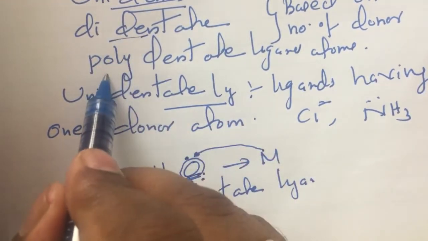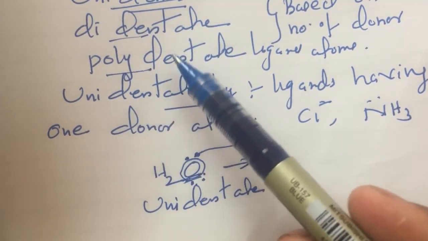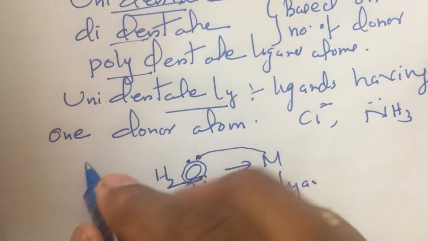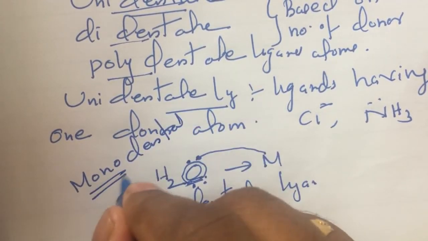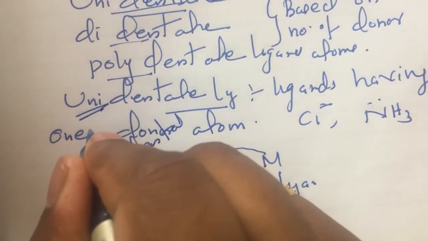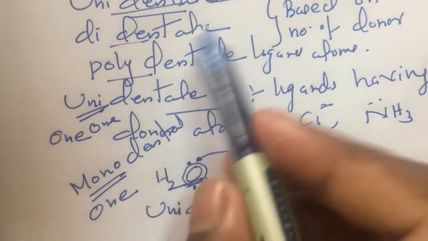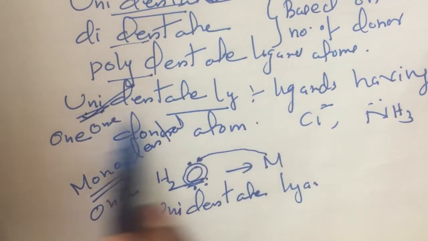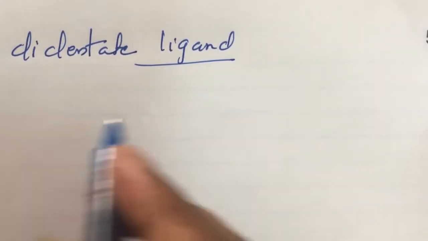Okay, and didentate and polydentate I will explain now with their examples. Clear? Did you understand what is unidentate? Unidentate is also called monodentate. Mono means one, and uni also means one. So you can call it unidentate or monodentate, but in the NCERT textbook the term used is unidentate. So you can learn this: unidentate ligand, number of donor atoms is 1.